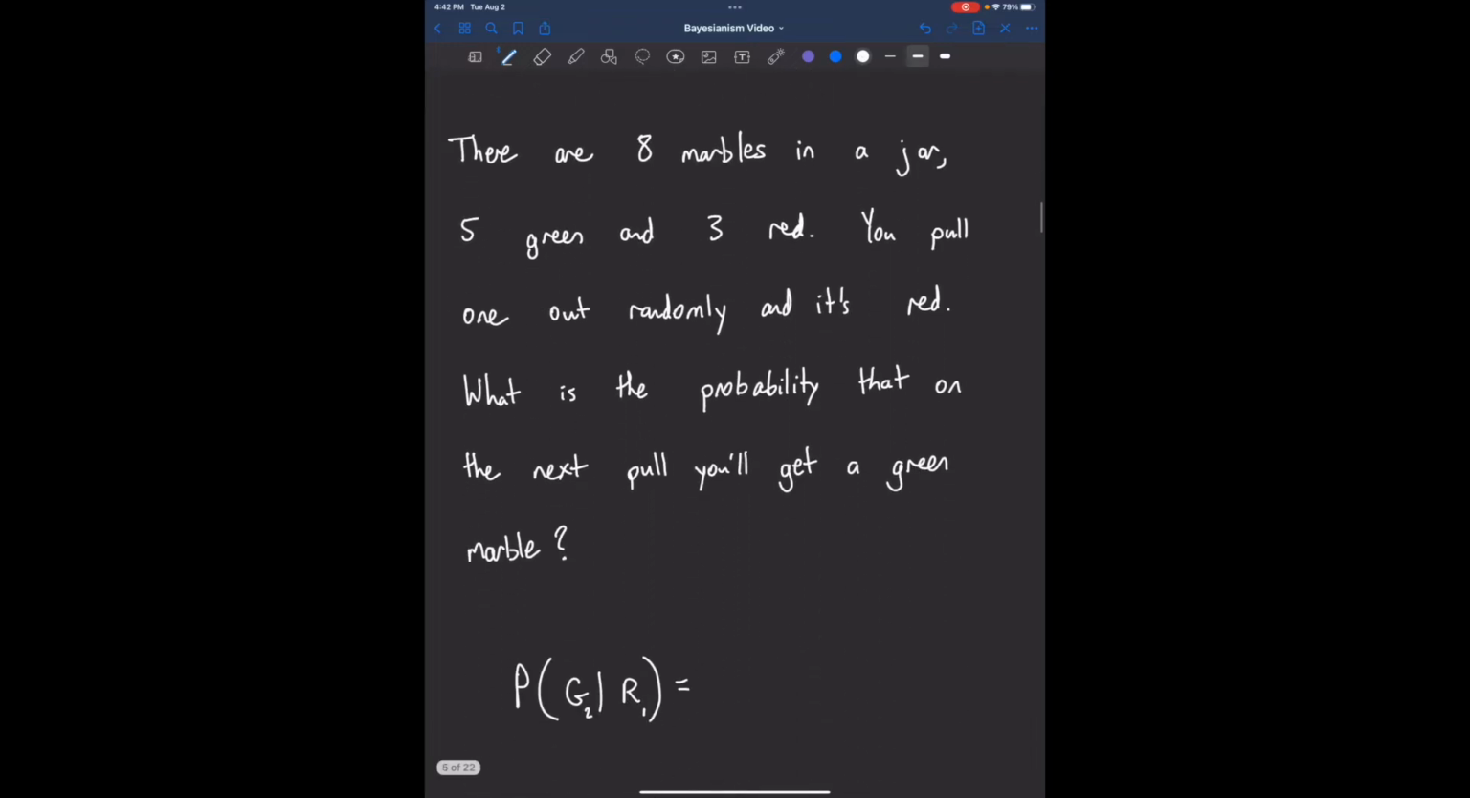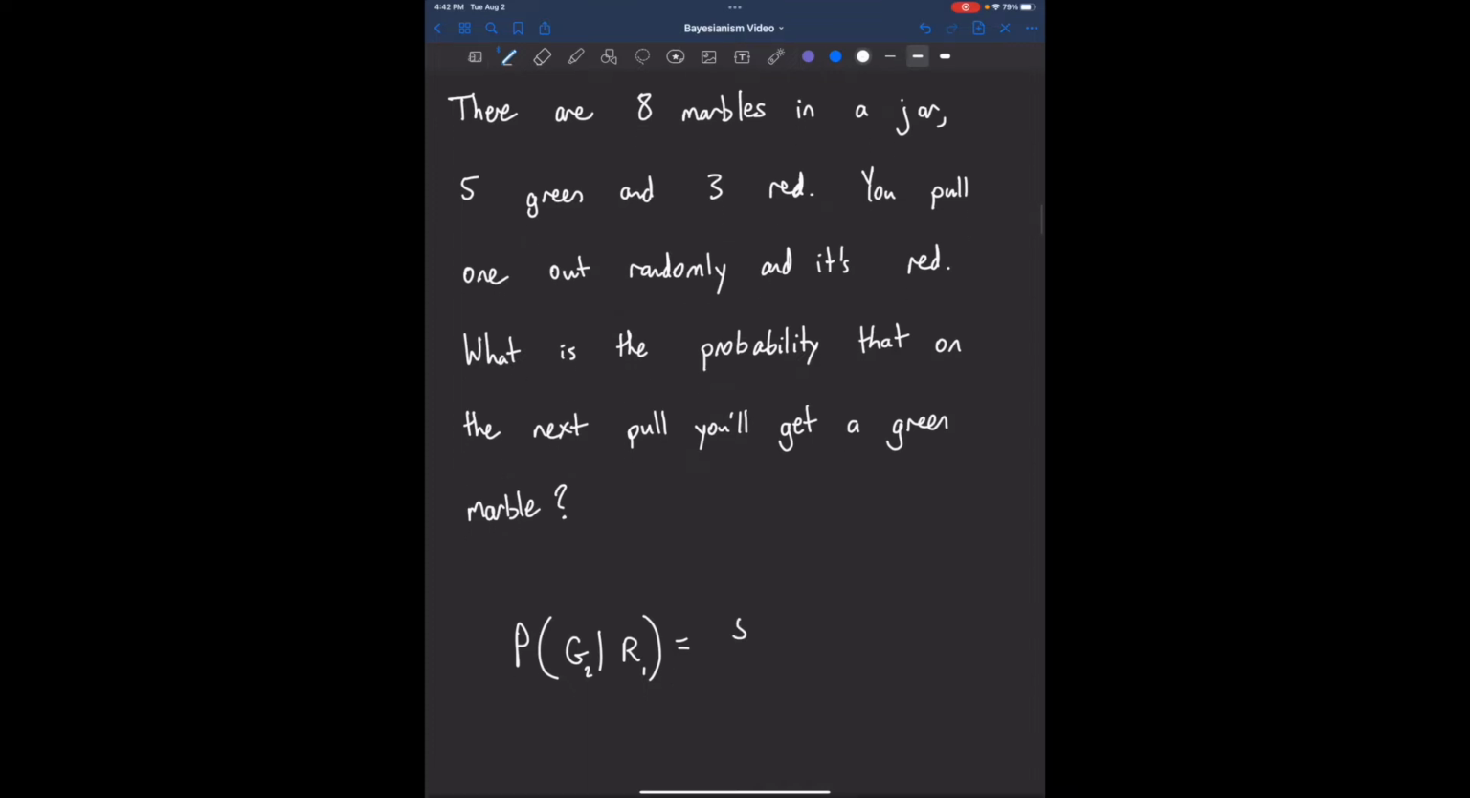Let's contrast this with a second example, where the two events are not independent, but rather dependent. There are 8 marbles in a jar, 5 green and 3 red. You pull one out randomly and it's red. What's the probability that on the next pull you'll get a green marble? Well, if we hadn't already pulled out any marbles from the jar, the probability of pulling out a green marble would be 5/8. But since we have already set one of the red marbles aside, the conditional probability is 5/7. Right? The probability of pulling a green marble on your second pull, given that you pulled a red marble on your first pull, is 5/7.